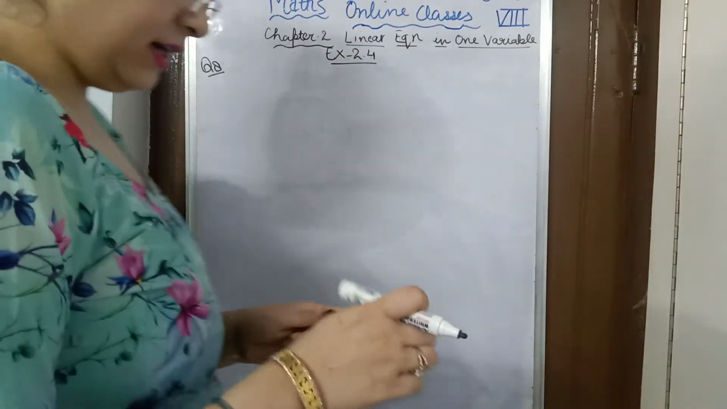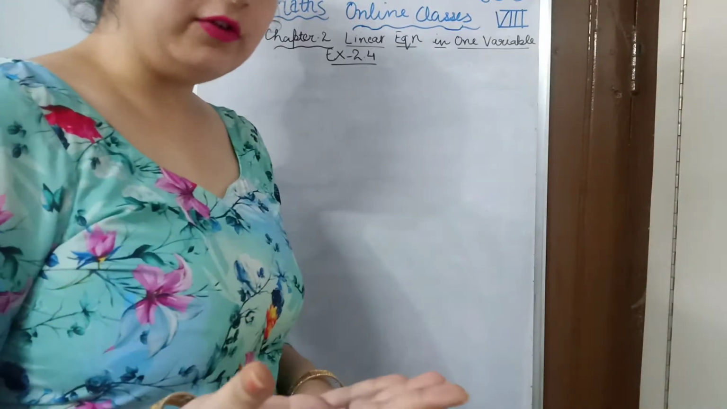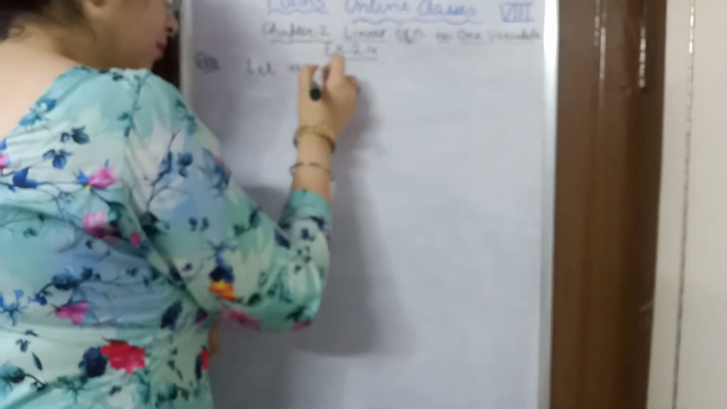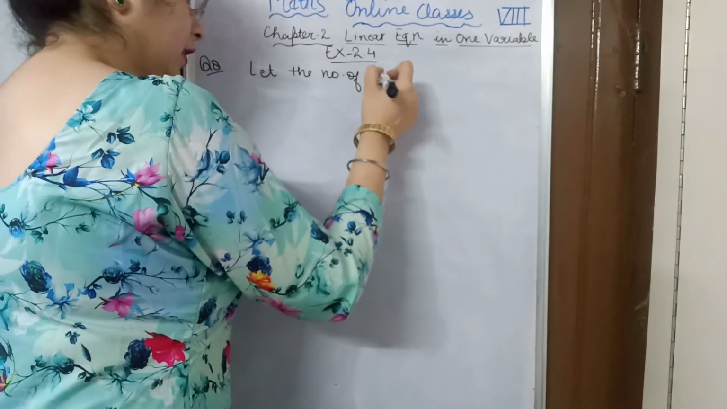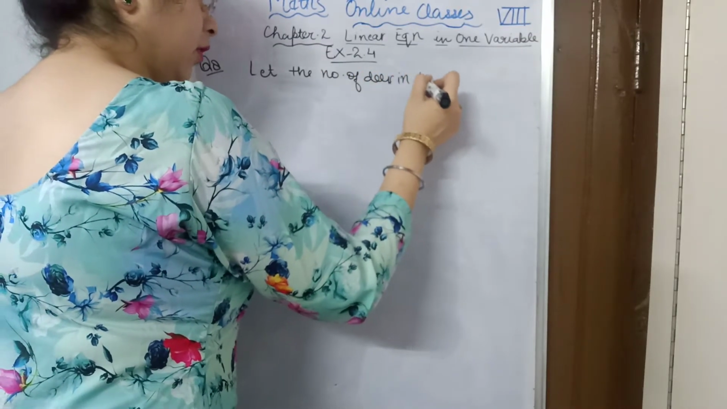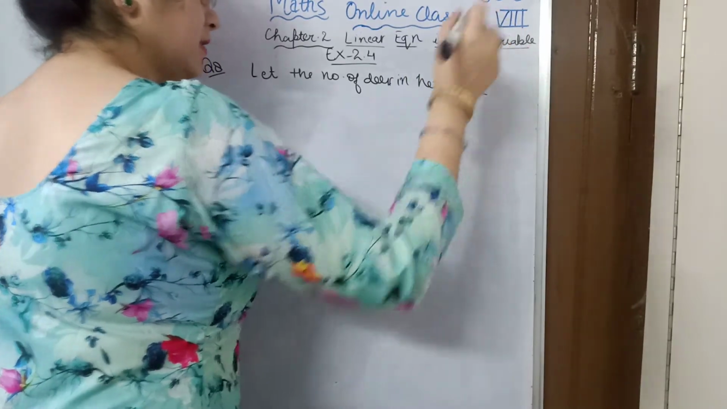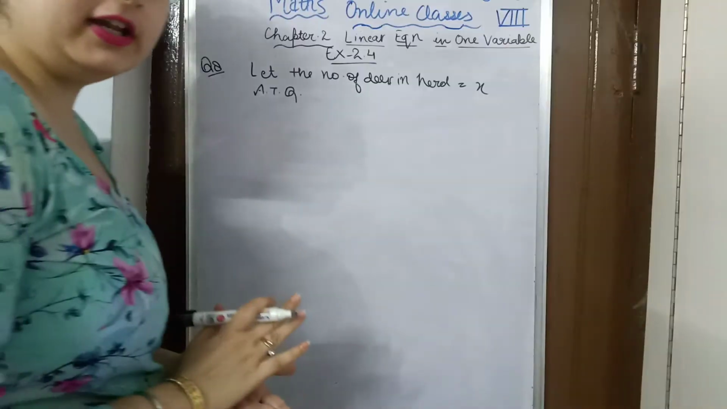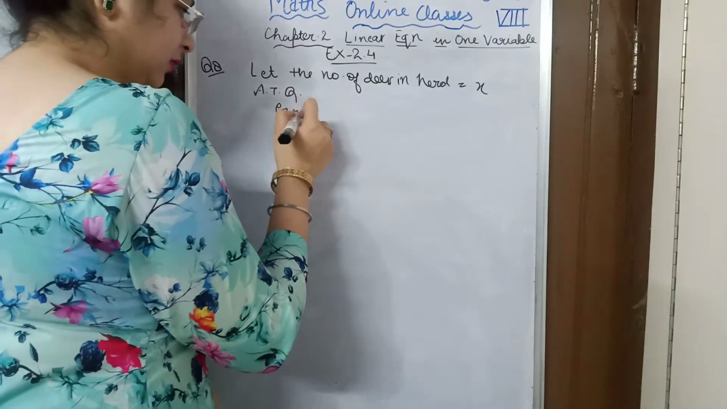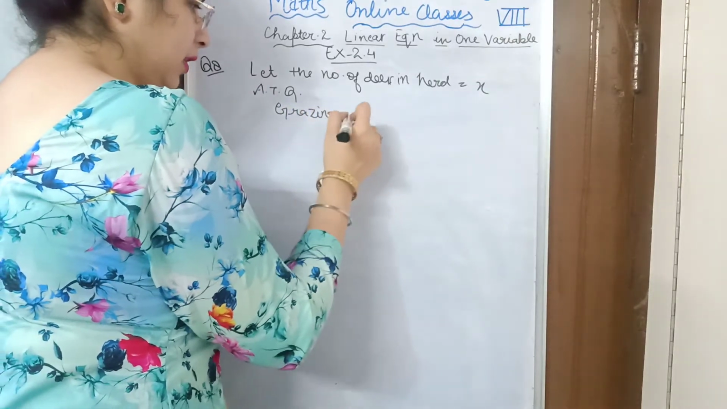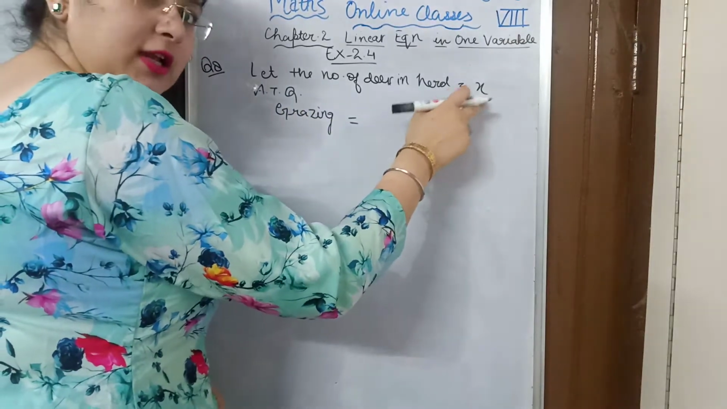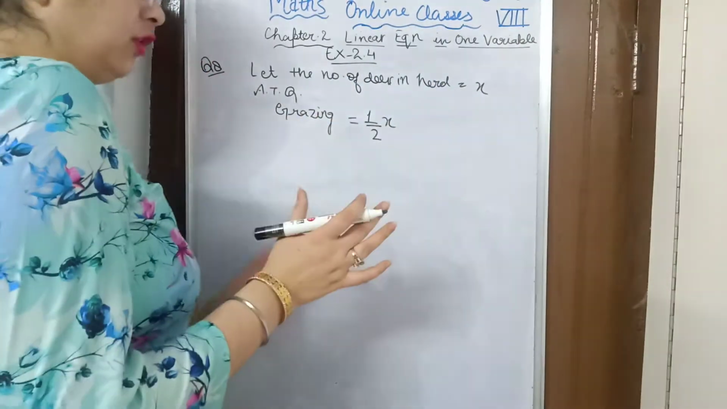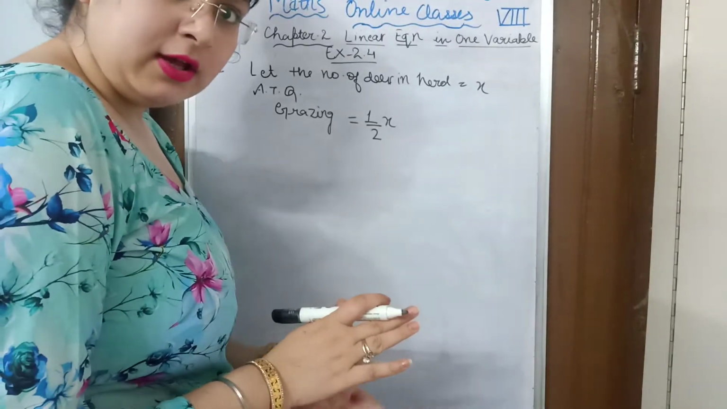So whatever they are saying, you have to find the number of deer in the herd, take it as x. Let the number of deer in the herd or in the group be equal to x. Now according to the question, half of the deer are grazing. So we will write, deer who are grazing is equal to half of the total. Total is x. So half of total is half x.